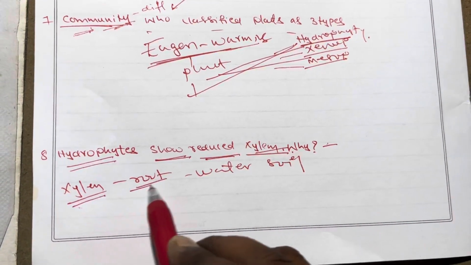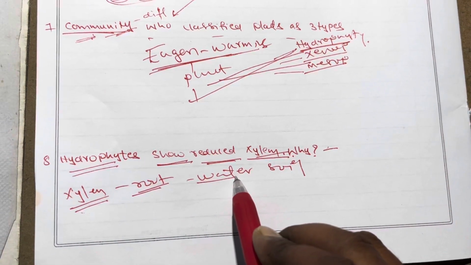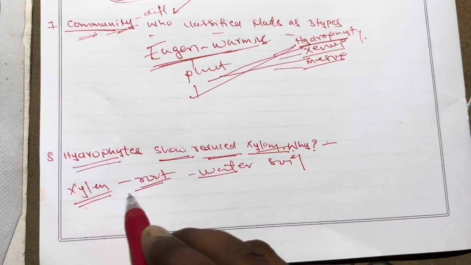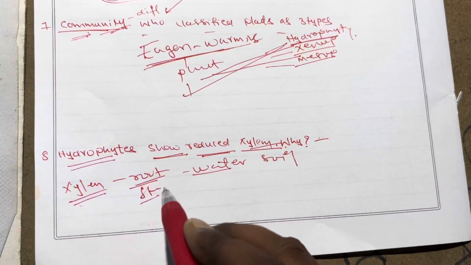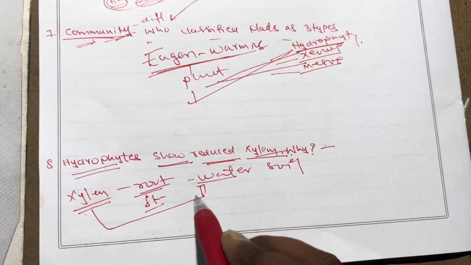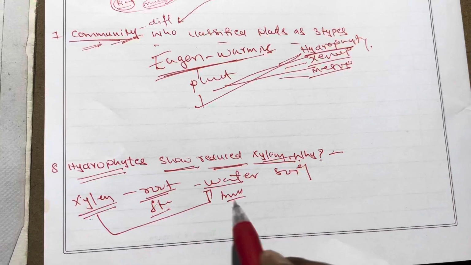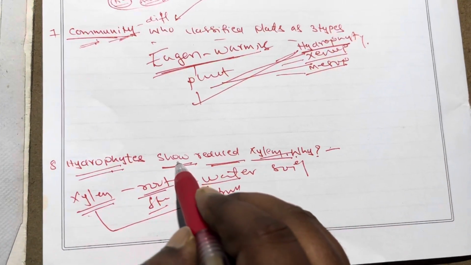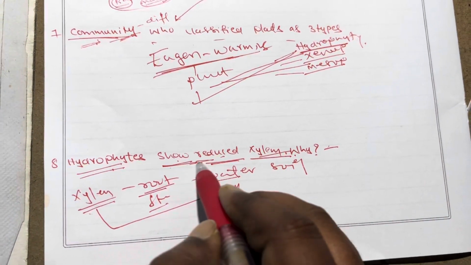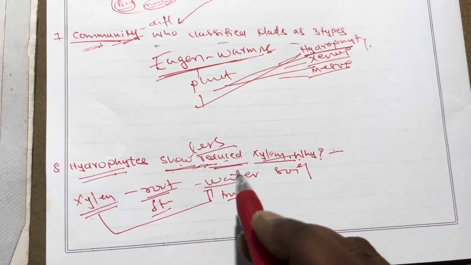Xylem is also present in the stem and everywhere, but xylem is especially useful for water absorption and water transportation. So here hydrophytes show reduced xylem. Hydrophytes are present with less xylem. Why is less xylem present in hydrophytes?